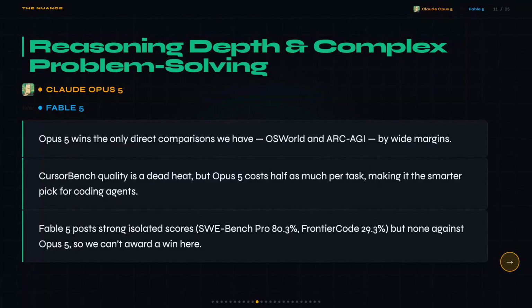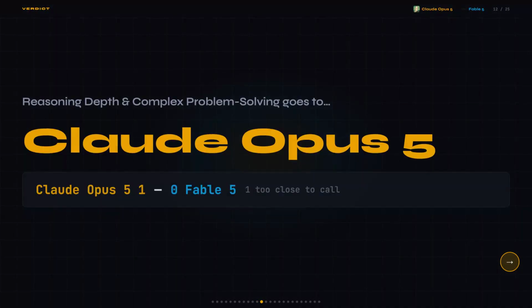Fable 5 does post strong isolated coding numbers: SWE Bench Pro at 80.3%, and Frontier Code at 29.3%. And those are real scores. But neither of those benchmarks ran against Opus 5 directly, so I can't award a win based on them because these are different test setups, and that's a real caveat.